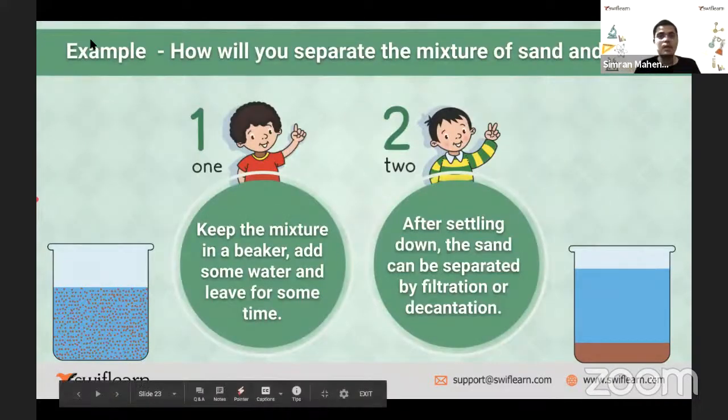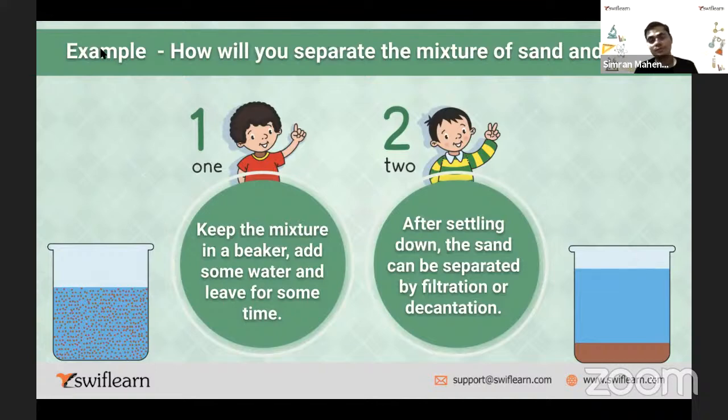Correct. So now the question comes, how will you separate the mixture of sand and salt? The first thing I'll do is take a beaker, keep the mixture in the beaker, add some water and leave it for some time. Then after 1 or 2 hours, after settling down, the sand can be separated by filtration or decantation. As you can see in this diagram, this is the first case in which you have this beaker.